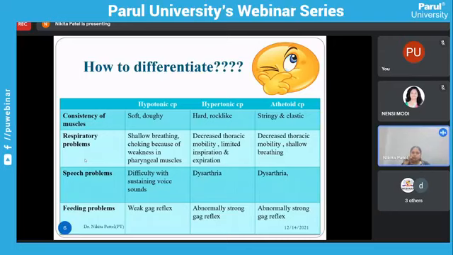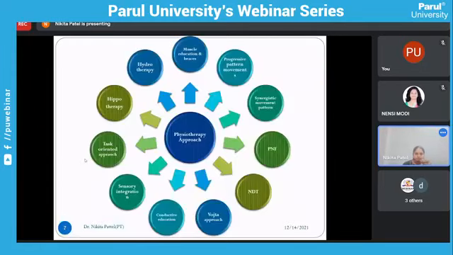Feeding problems: in hypotonic CP there is a weak gag reflex, and sometimes it is absent. In hypertonic CP and athetoid CP, you can see an abnormally strong gag reflex, that is, a brisk gag reflex.